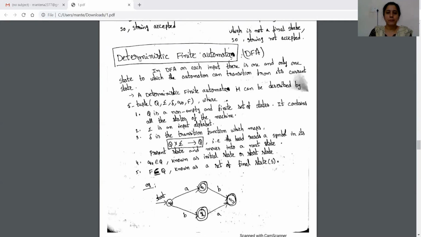There are two types of finite automata. One is deterministic finite automata, the other one is non-deterministic finite automata. In deterministic finite automata, the transition function states that from some state on an input symbol it goes to only a single state. That means from one state on a single input symbol, it is going to only one state.